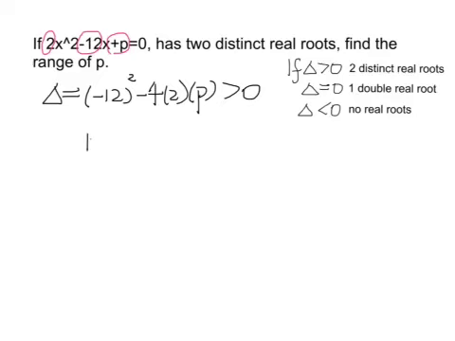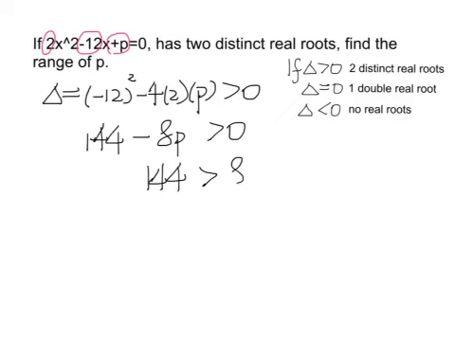Okay, then we simplify, and this is 144 minus 8p must be greater than 0. Okay, then we move this to the other side, then we will have 144 is greater than 8p. Okay, then I move the 8 to the bottom here, divided by 8. So we have 18 is greater than p, because we take 144 divided by 8. So in other words, p is less than 18.